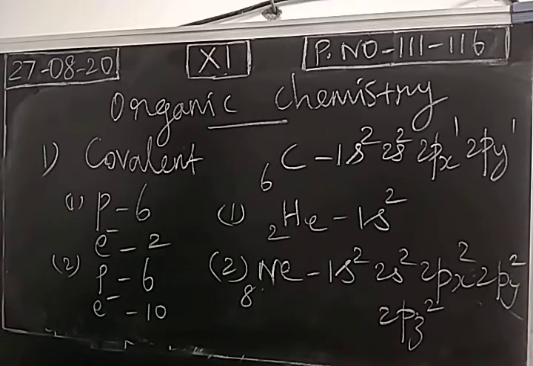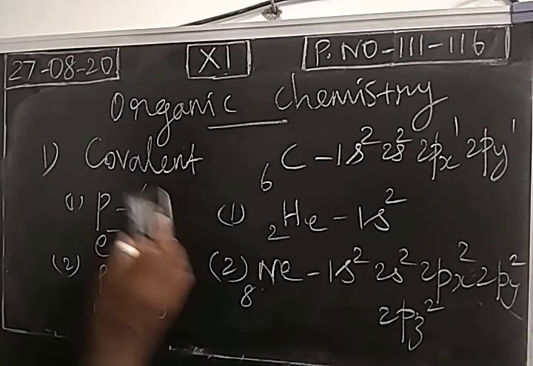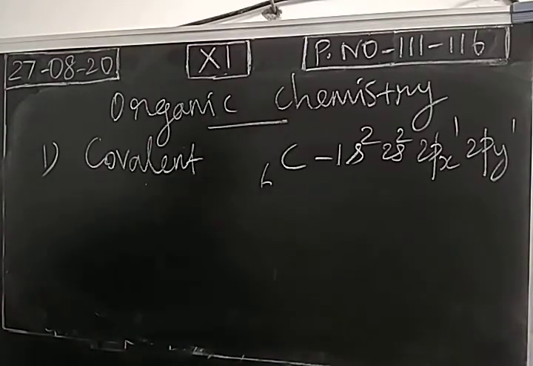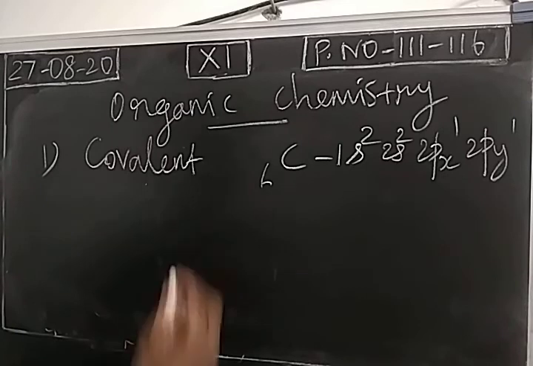So carbon has the tendency of losing 4 electrons or gaining 4 electrons. If that happens, the attraction will not be a good one. So transfer of electrons is not possible, and an ionic bond will not form in the case of carbon. So carbon has the tendency to share electrons.